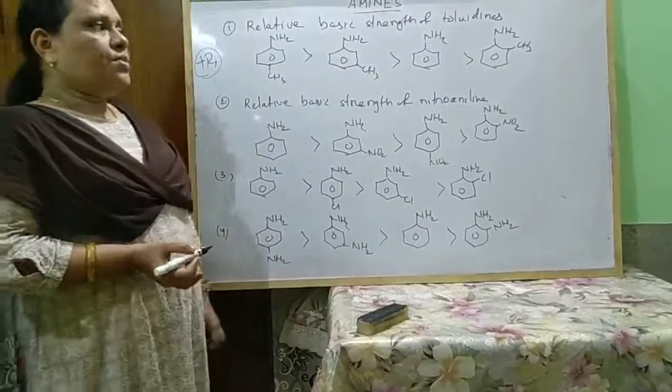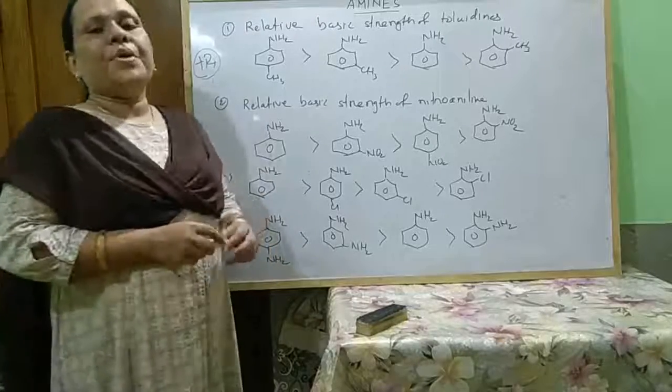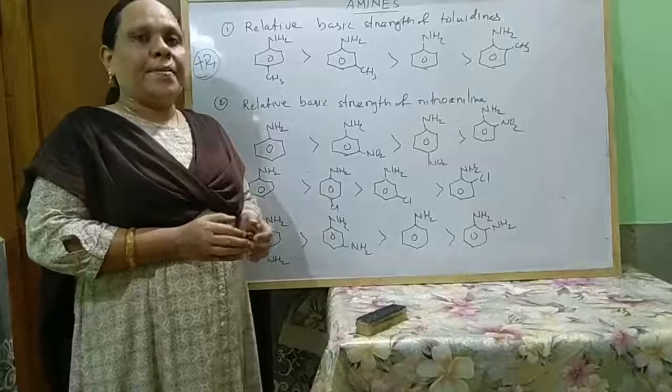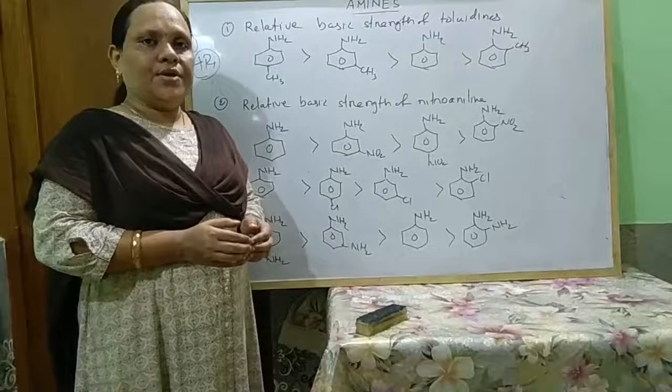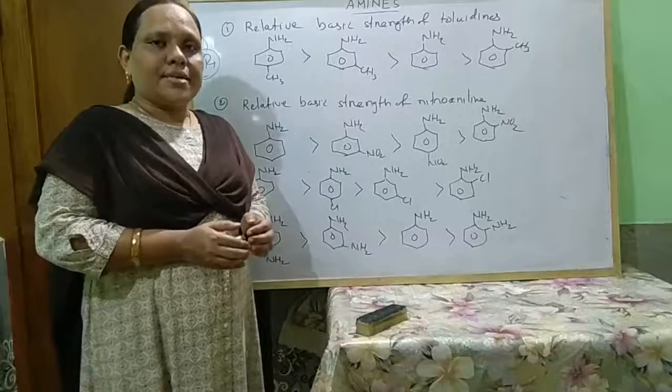Okay, so this is something about the basic character of amines, aliphatic and aromatic. Next class we will discuss the different chemical properties.